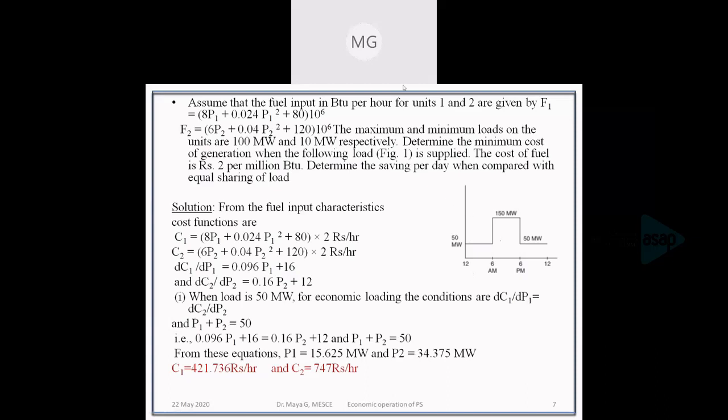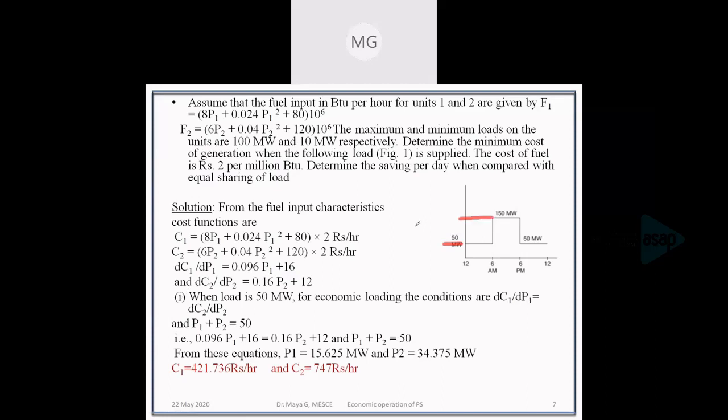We can see the load curve in the figure. There are two loads: 50 megawatt for 12 hours and 150 megawatt for another 12 hours. We'll consider these two loads separately as case 1 and case 2.